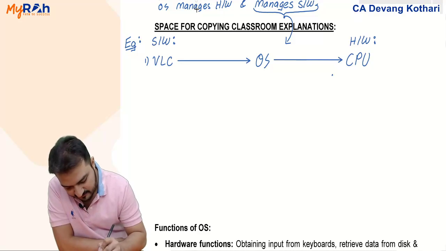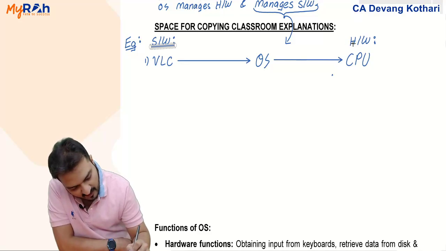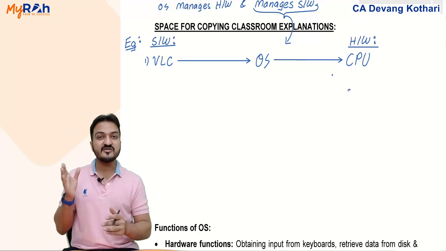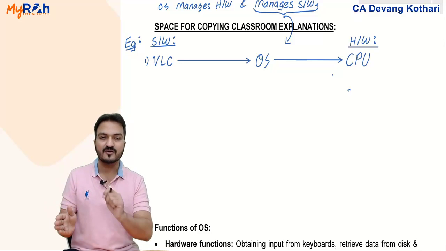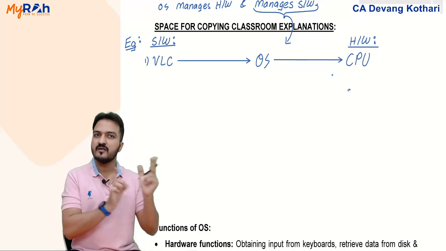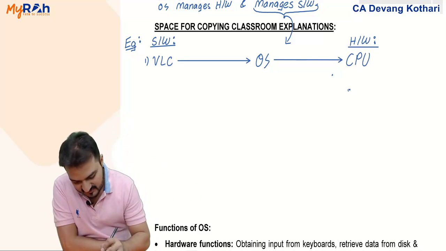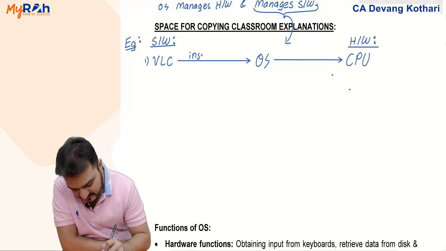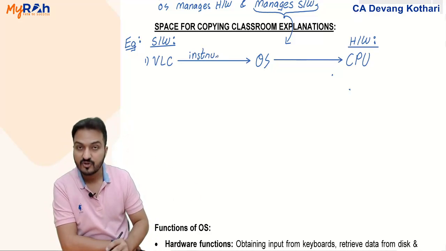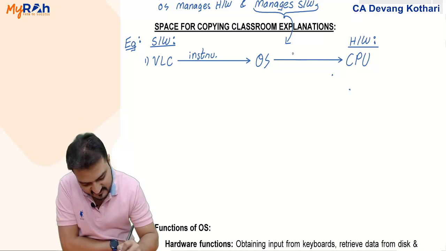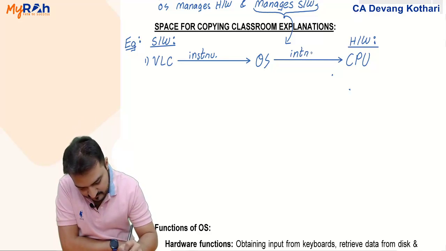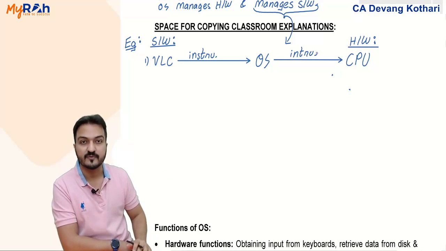The operating system manages hardware and software, so that any software program can never directly give instruction to the CPU. VLC will give instructions to the operating system. From the operating system, those instructions will pass on to the CPU.